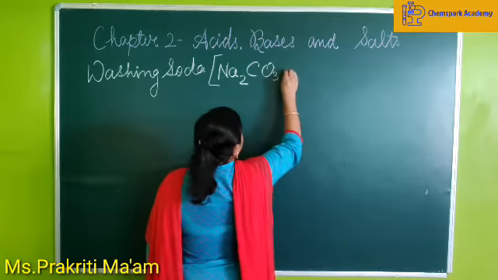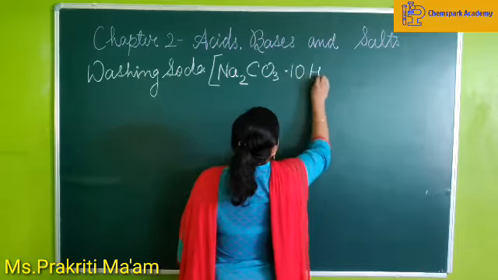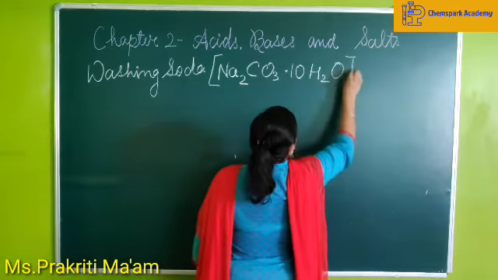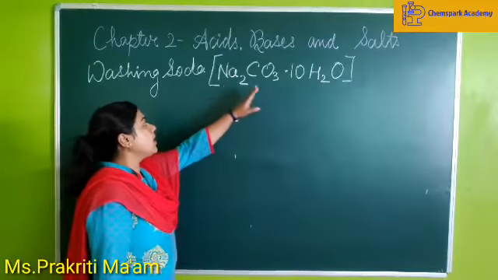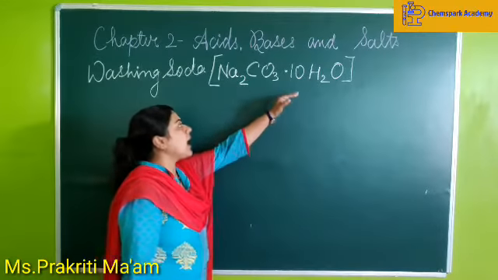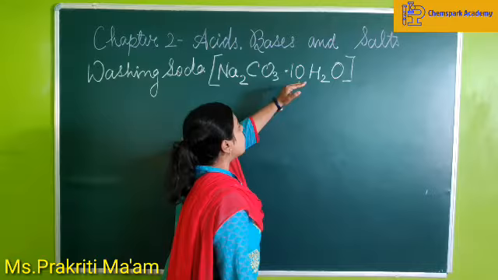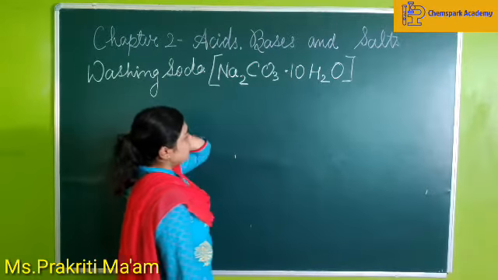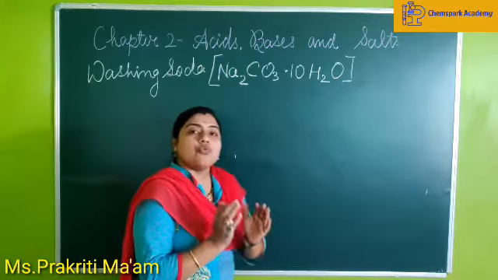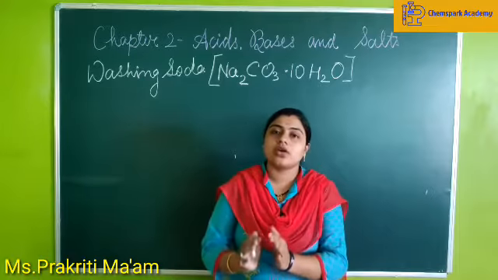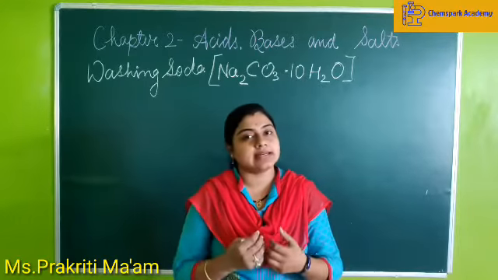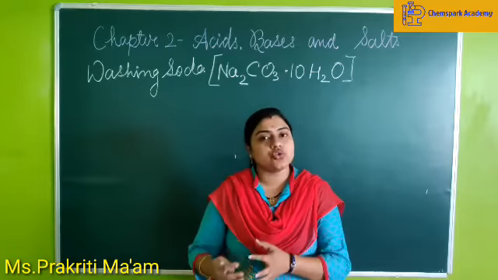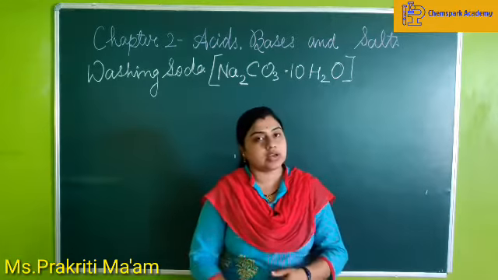Na2CO3·10H2O, that is sodium carbonate, and it has 10 molecules of water of crystallization. 10 is known as deca and H2O is called hydrate.